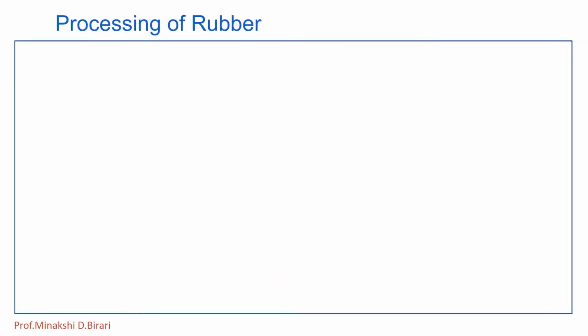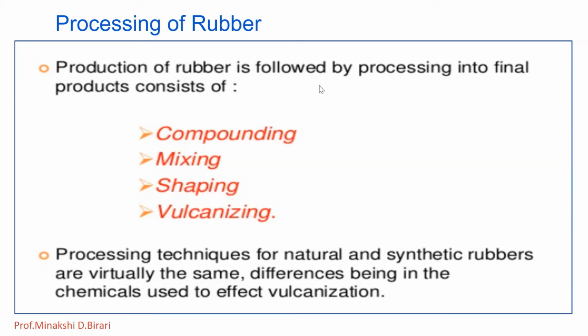Let us see the processing of rubber. Production of rubber is followed by processing into the final product, which consists of a number of steps like compounding, mixing, shaping, vulcanizing. When we observe the processing techniques for natural and synthetic rubbers, these are virtually the same, the differences being in the chemicals which are used to effect vulcanization. So production of rubber is followed by processing into final products by considering these steps: compounding, mixing, shaping and vulcanizing.